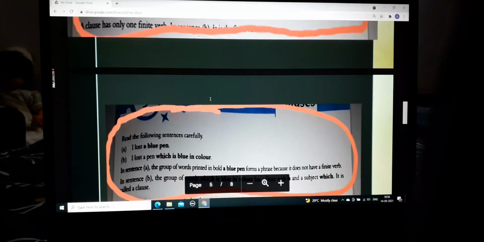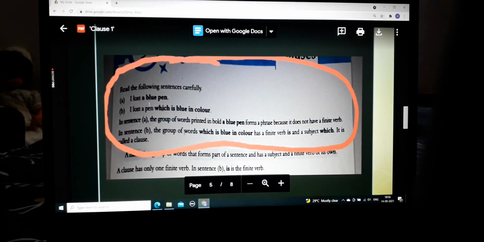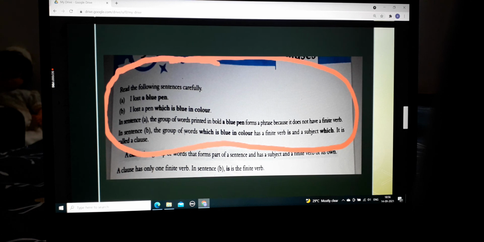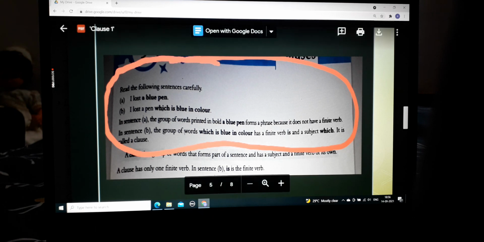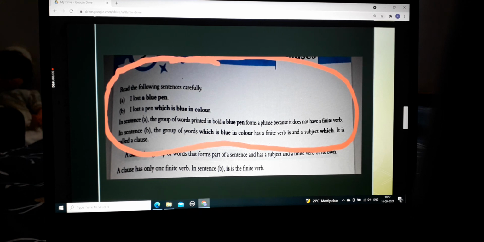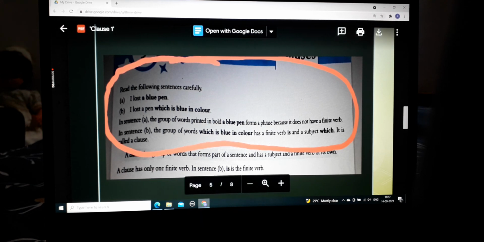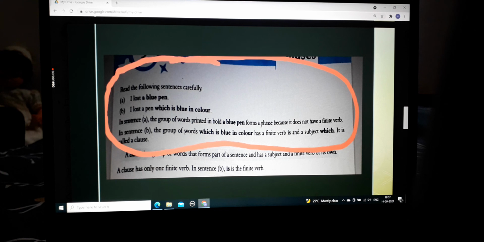For example, let us see. I lost a blue pen. The group of words printed in bold, a blue pen, forms a phrase because it does not have a finite verb. So a blue pen is a phrase, while in "I lost a pen which is blue in color", the part "which is blue in color" has a finite verb, is, and the subject is which. So it will be called a clause.